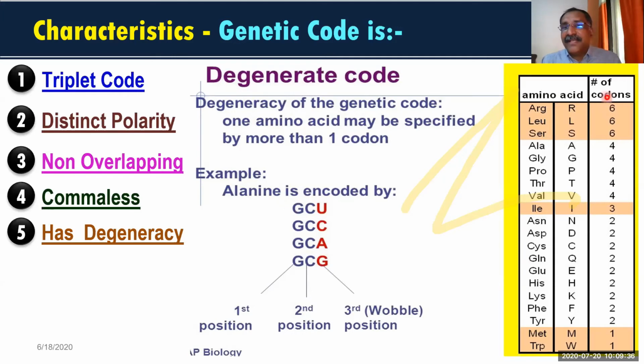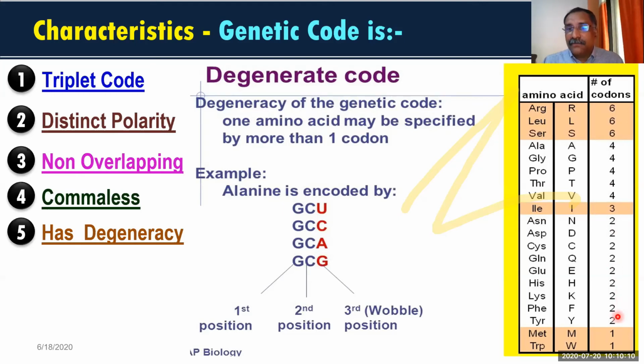So like that, in total 20 amino acids are there. Some are represented by 4 codons. Some are represented by 6 codons. These 3 amino acids are represented by 6 codons each. These are represented by 4 codons each. This is represented by 3 codons. So these 6 amino acids are represented by 2 codons each.